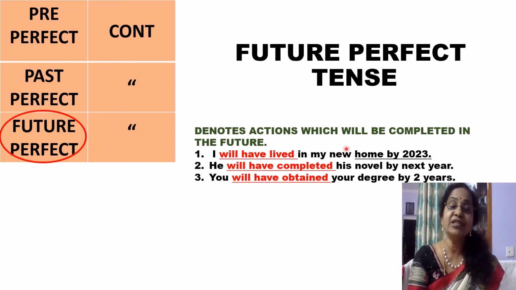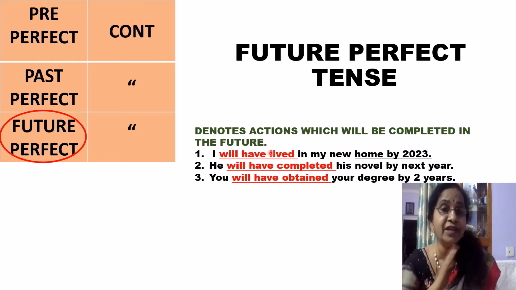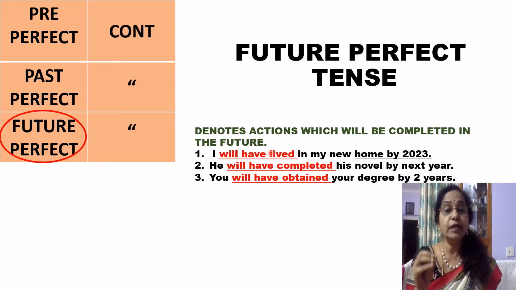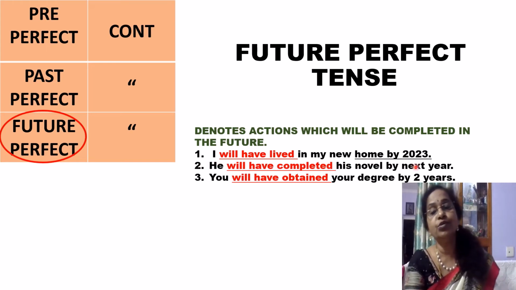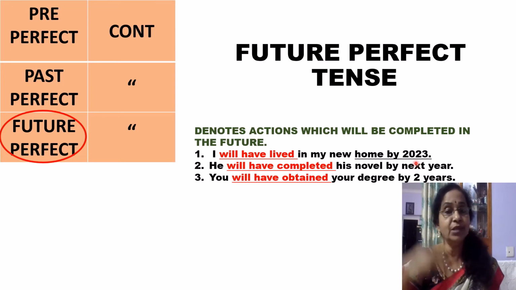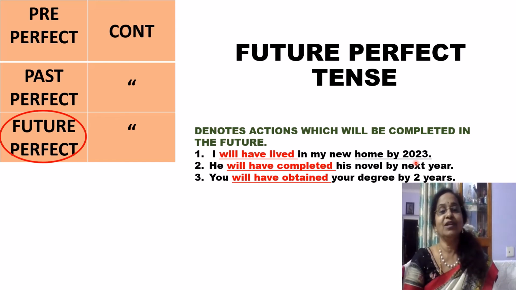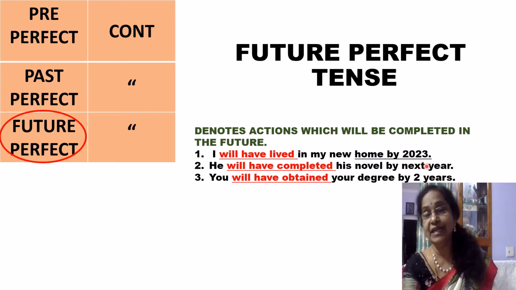This denotes action which will be completed in the future. You remember I told you all the perfect tenses talk about completed actions. So in the future, this action will be completed. Let us see the example. I will have lived in my new home by 2023. That means next year my construction of the house will be completed and I'll be living there.